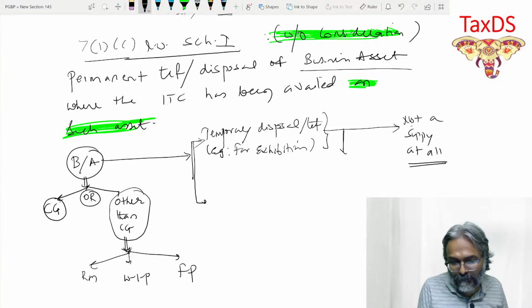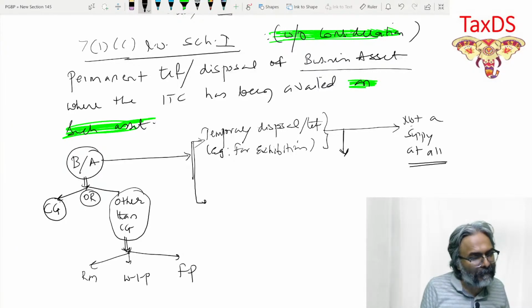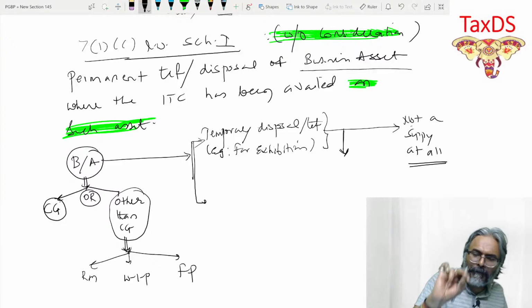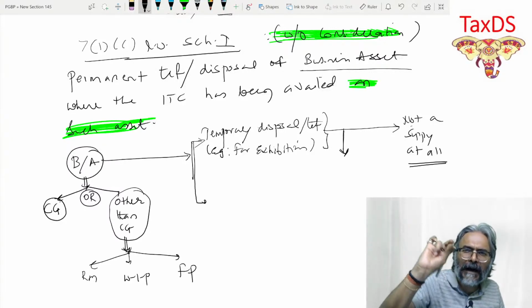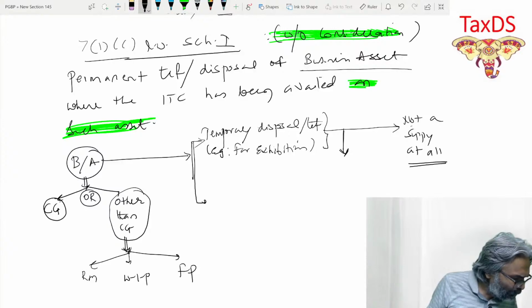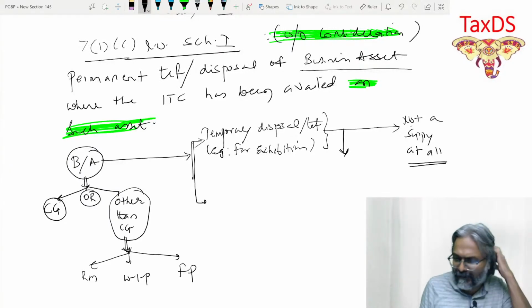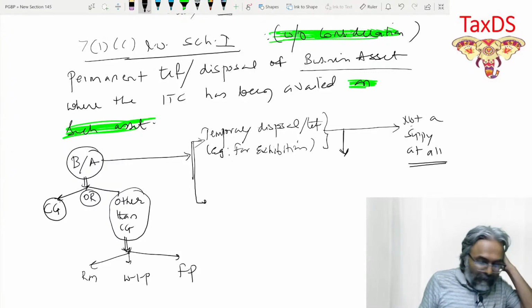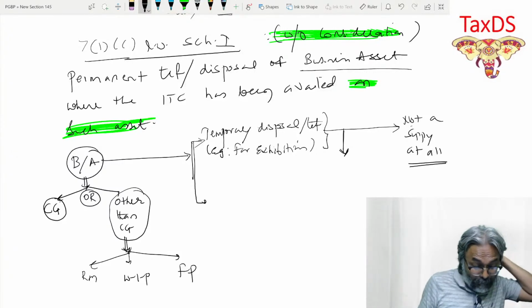And therefore, students, if you can appreciate this particular category now, tell me whether for this temporary disposal or transfer, are you going to issue a tax invoice? Not covered in section 25, that is a different case altogether. Is it covered for tax invoice? Will it be issued, students?